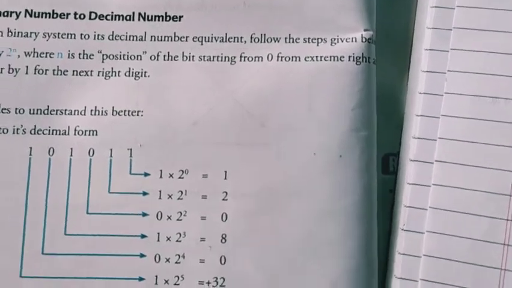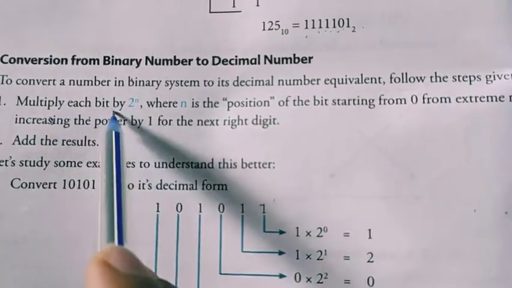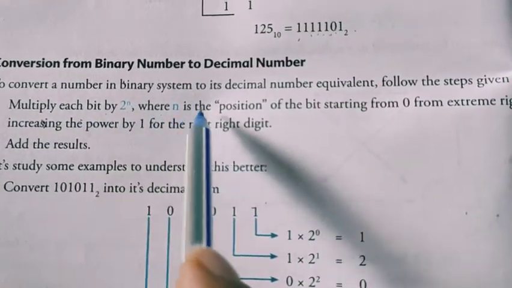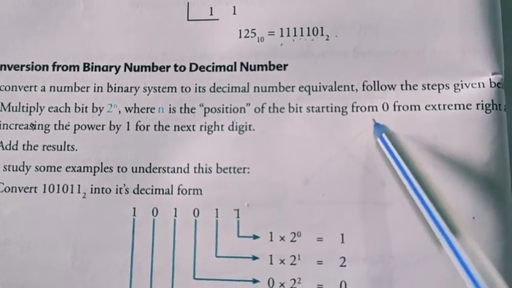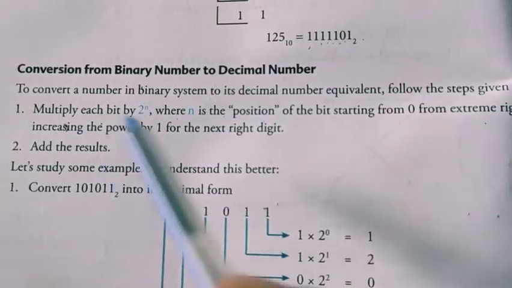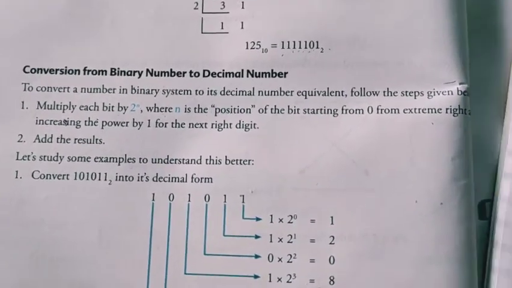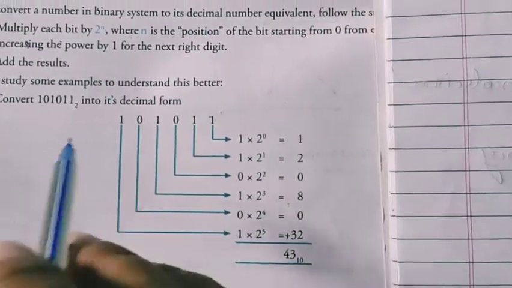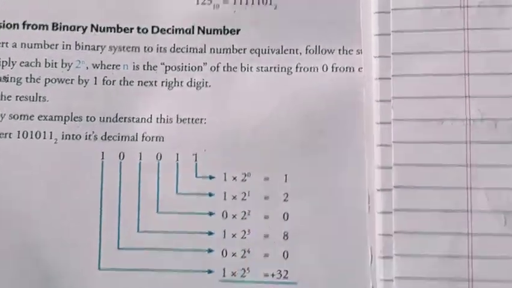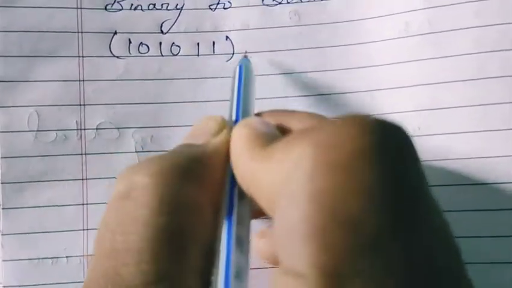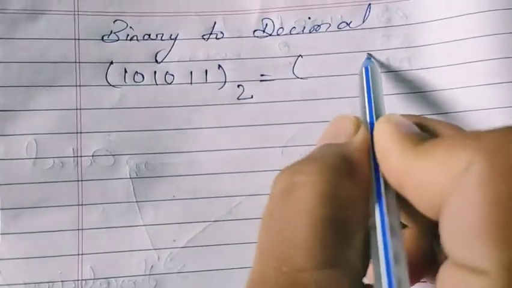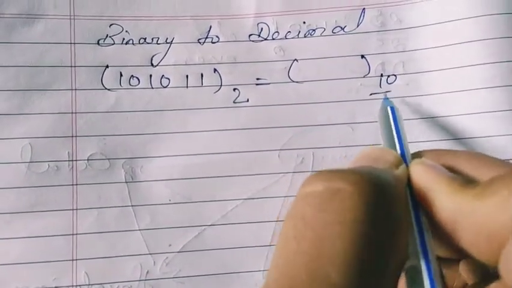In this method, what we are telling is: multiply each bit by 2 to the power n, where n is the position of the bit starting from 0 from the extreme right, increasing the power by 1 for each next digit to the left. For example, here they are given 101011. You have a binary number, 101011, base 2. We have to convert it into decimal, the base 10 form.